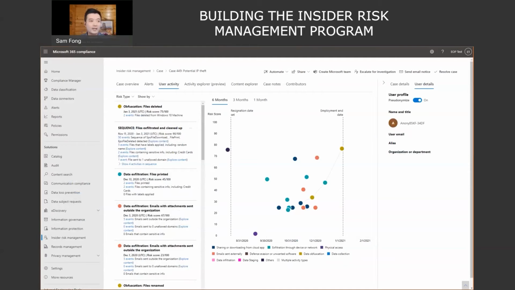So the next set of slides you're going to see are not following the typical workflow of what an insider risk manager would go through, but rather centered around the top requirements that we were thinking about as we were building the solution, as we were working to solve this problem for ourselves.